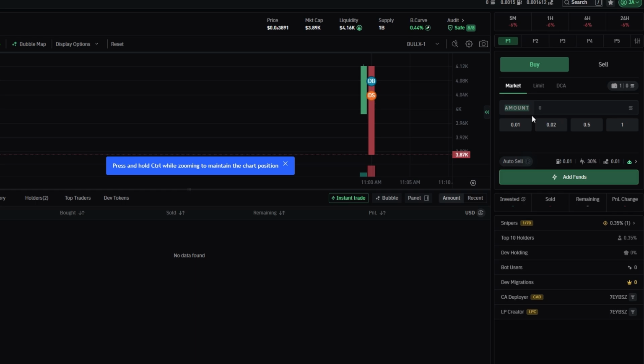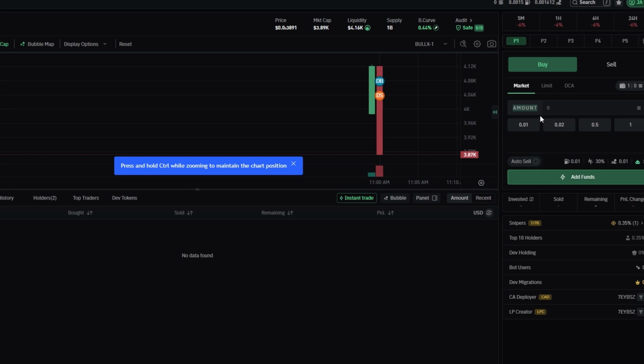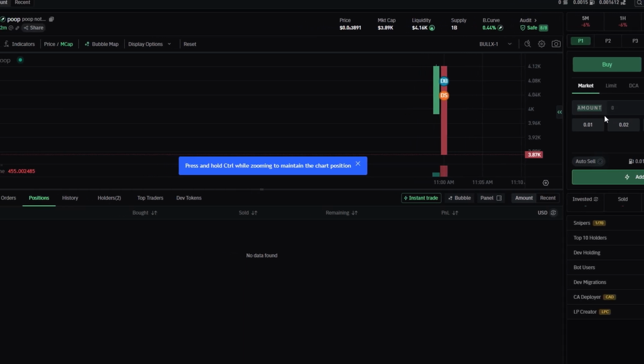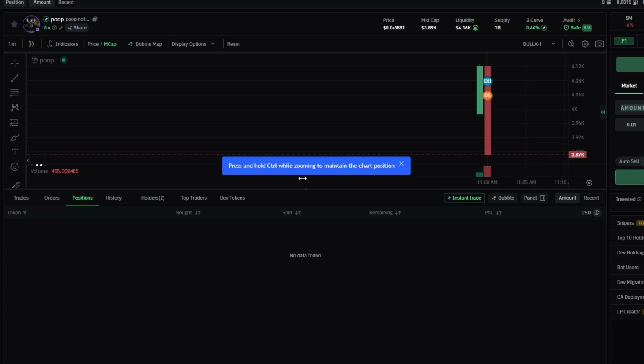Once your sale is completed, you'll be able to confirm the transaction in the History tab, where all of your completed trades are listed. This tab provides a comprehensive record of your transactions, making it easy to review past trades and track your overall trading performance. Whether you're looking to check on your profits, analyze past strategies, or ensure everything went smoothly, the History tab offers valuable insights into your trading activity.